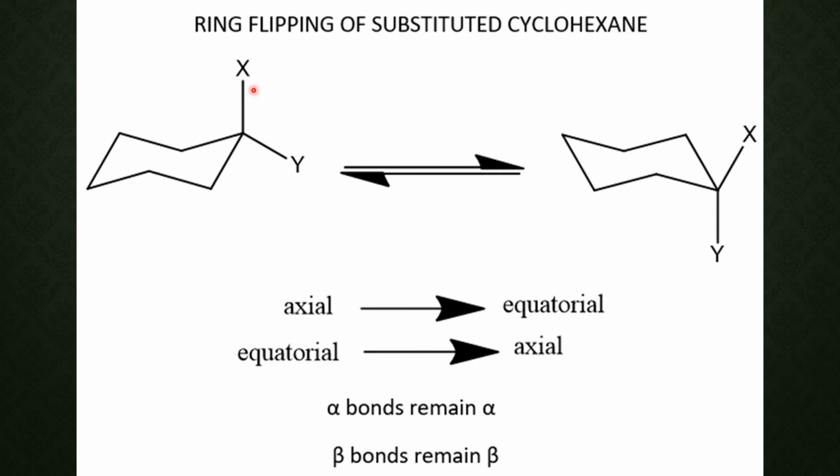The upward bond is called as beta bond that remains upward in the other chair form also. And the alpha bond remains as alpha bond. So axial is converted to equatorial and equatorial is converted to axial, but the alpha bonds remain alpha and beta bonds remain beta.